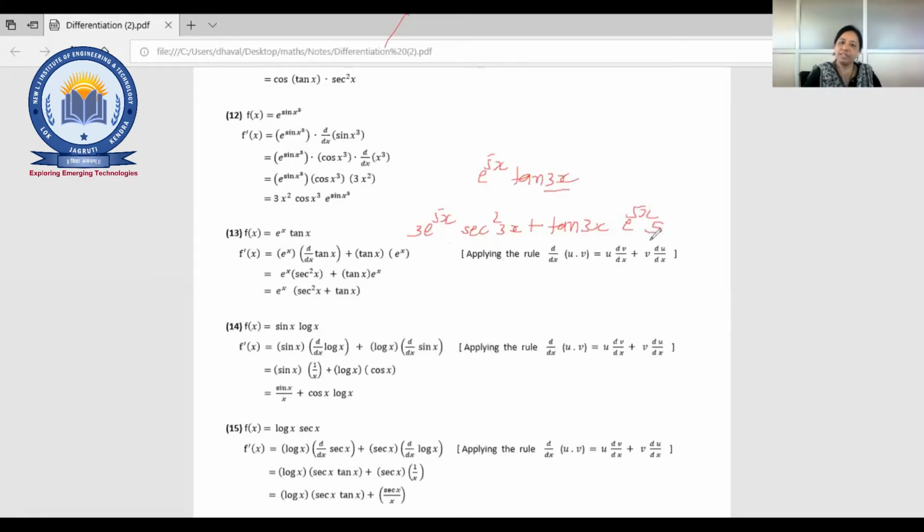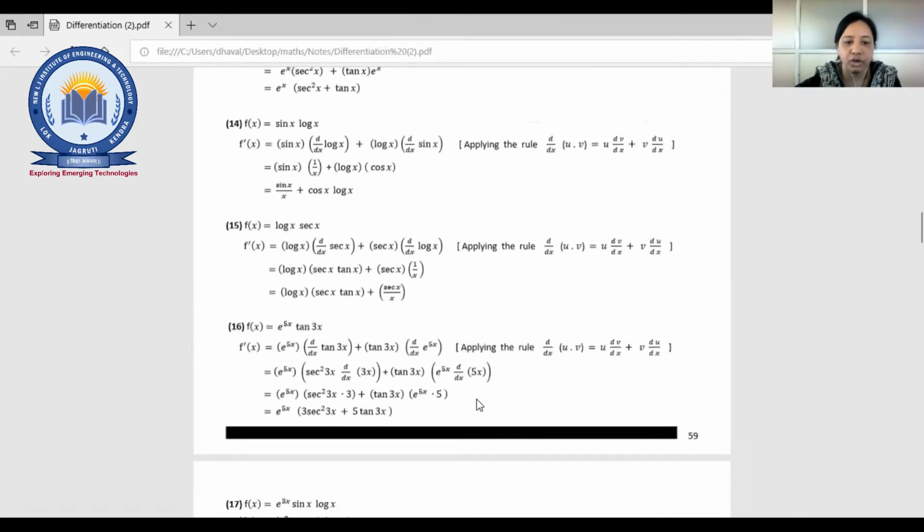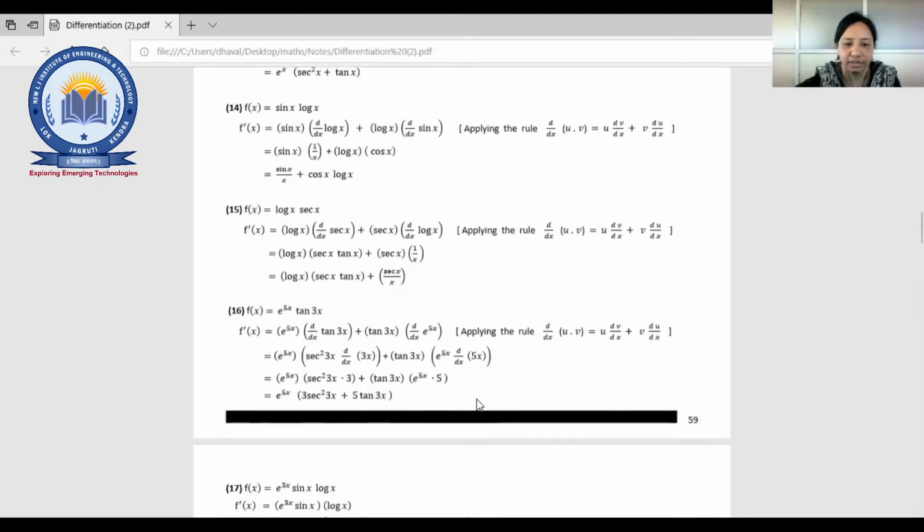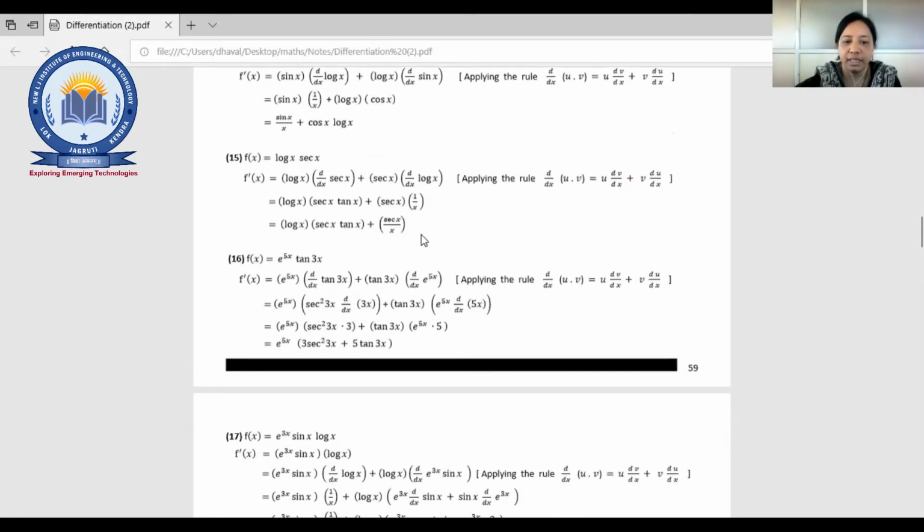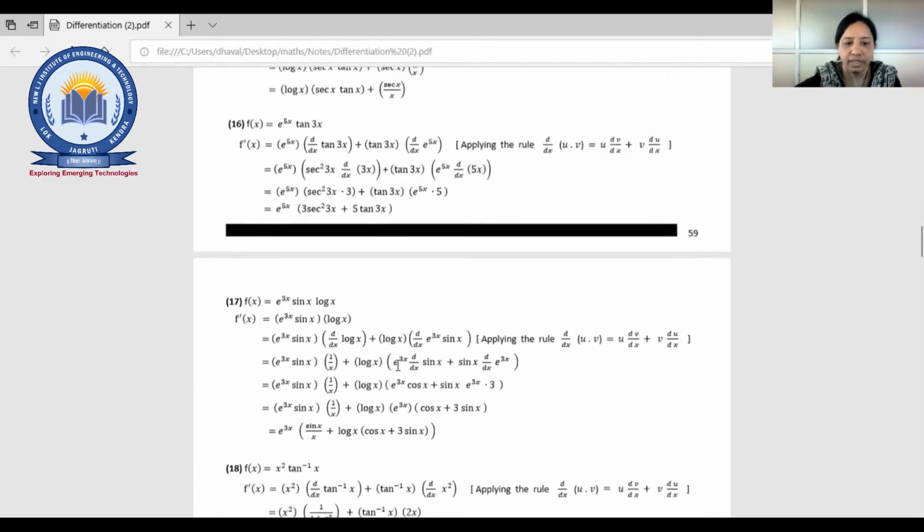Fine. Doubt? So you can take a common, that is e raised to 5x, right? And then you rewrite the equation as e raised to 5x into 3 sec squared 3x, like that. Just you need to take out the common things. Fine. So that is our answer: e raised to 5x into 3 sec squared 3x plus 5 tan 3x. Fine. Okay. Same way here also.